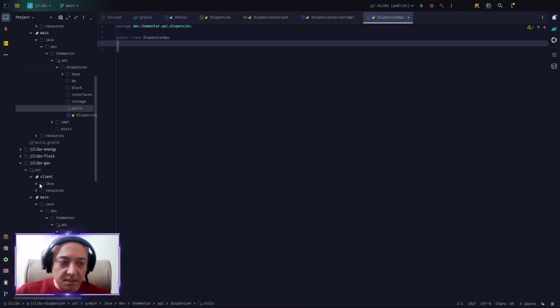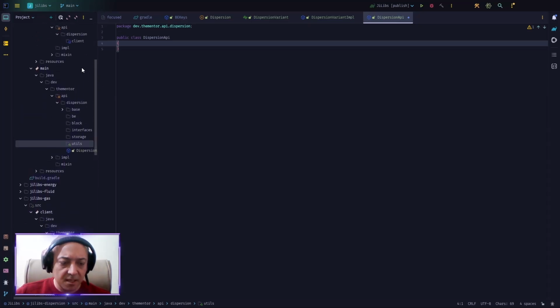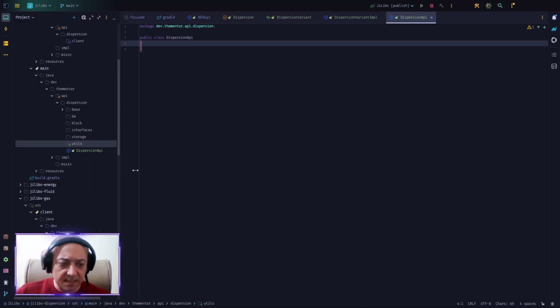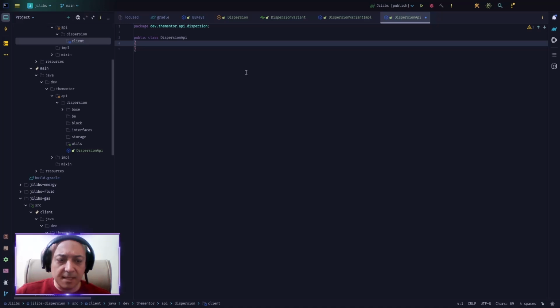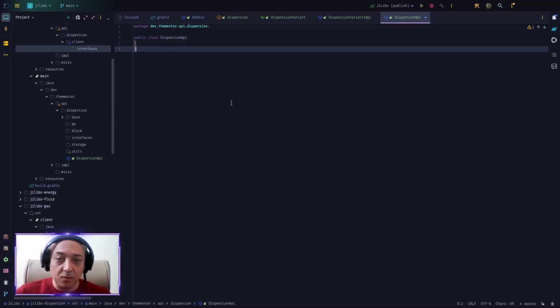Now, under the client, I think for gas, I have some things here. So let's go here and take a look. You have interfaces and then the render handling and things like that. Let's go and add a package for interfaces maybe, and the rest will happen later. Now that we have this infrastructure, we can sit back and talk about what is happening and what's going on here.